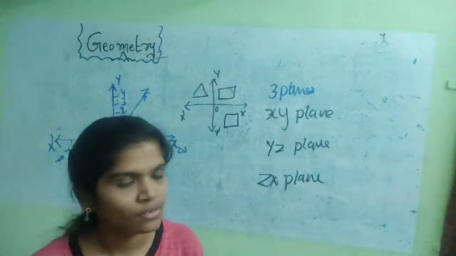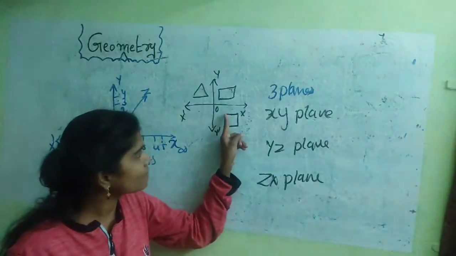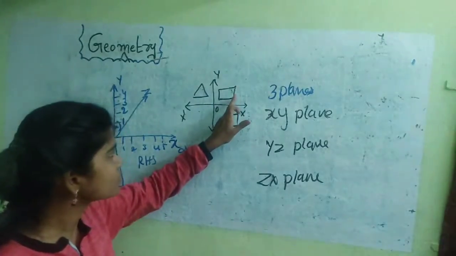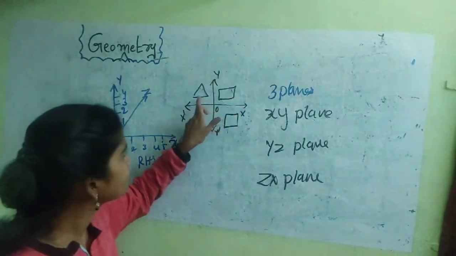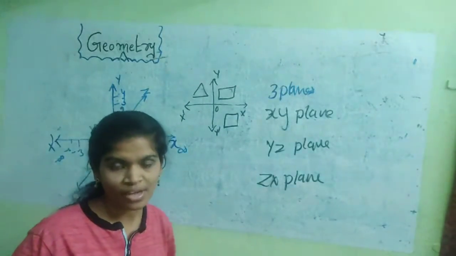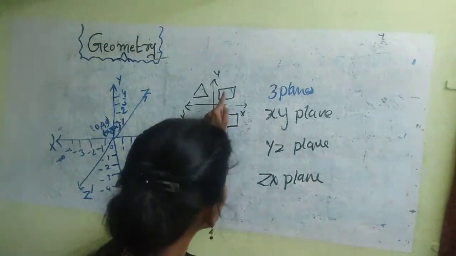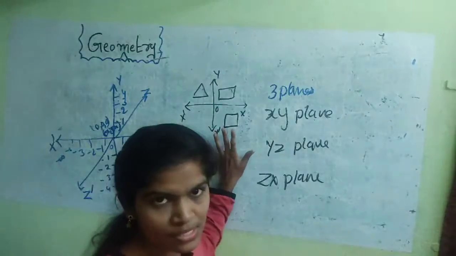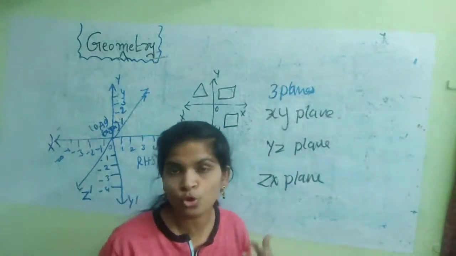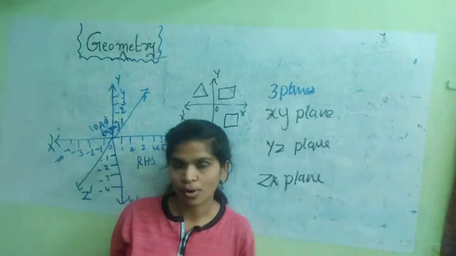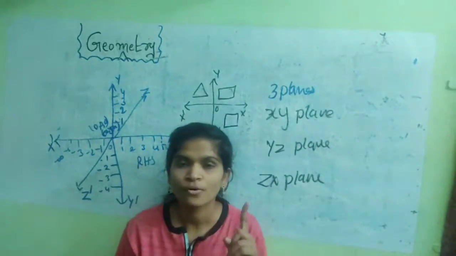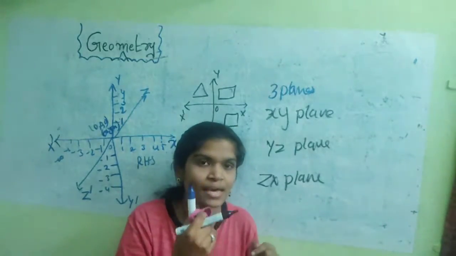Square representation has length and height. Here also length and height. With length and height values we can represent 2D shapes. These are the 2D shapes. What are the 3D shapes? Cube, cuboid. We already discussed the textbook example. At the corner there are 3 lines.